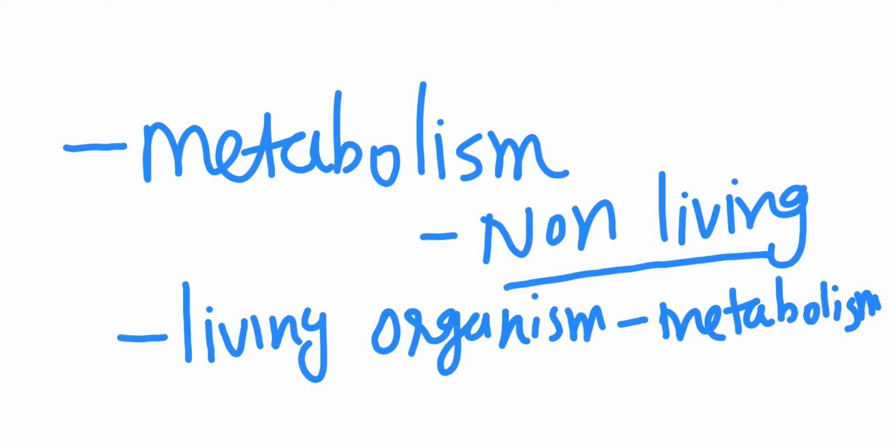Like growth and reproduction: in growth there were exceptions, mountains and boulders. In reproduction, there are sterile organisms. But in metabolism, there are no exceptions. So that's why we can say that metabolism is a defining property of living organisms.